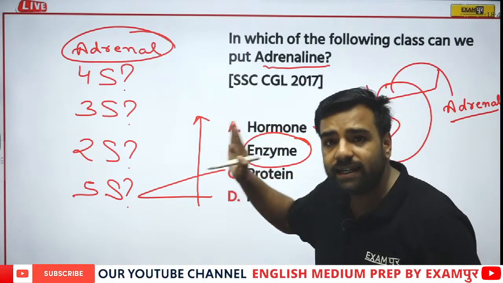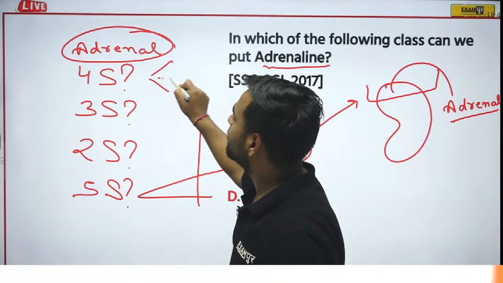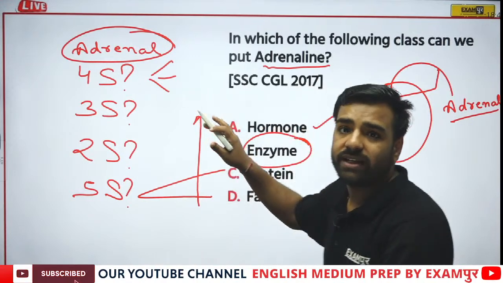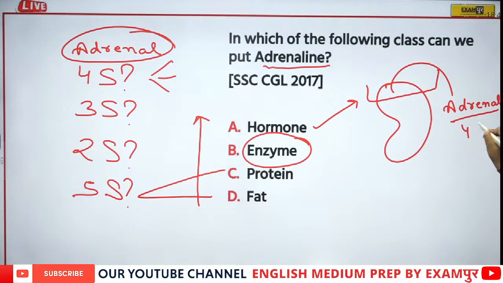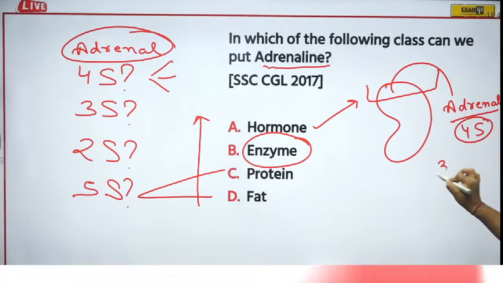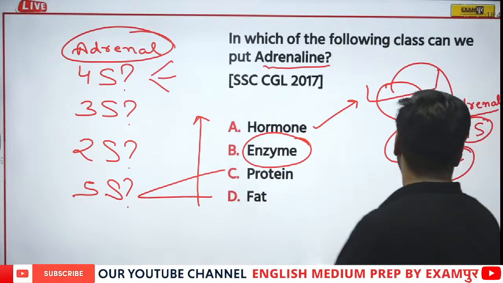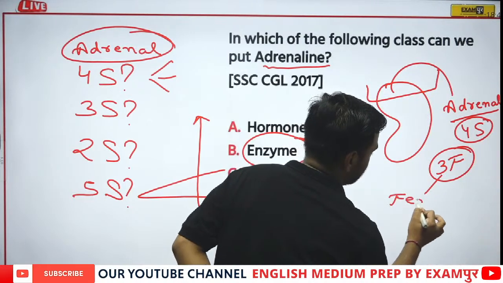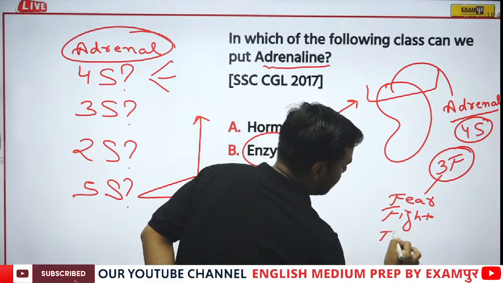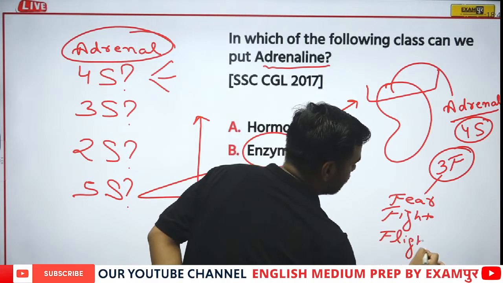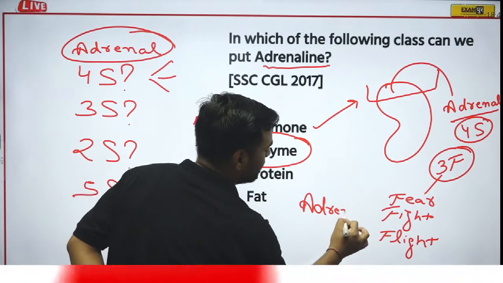Adrenal gland is actually a 4S gland where S denotes sugar, sex, salt and stress. So here please remember, adrenal gland is a 4S gland from where we have the 3F hormone. Where F is fear, fight and flight. That is the emergency hormone. We are aware that it is your adrenaline hormone.